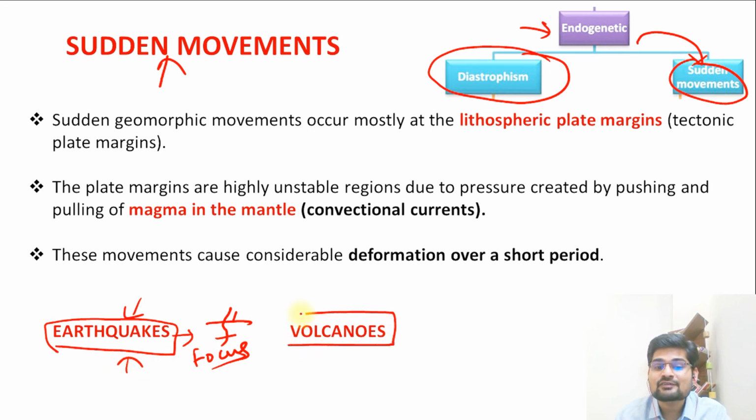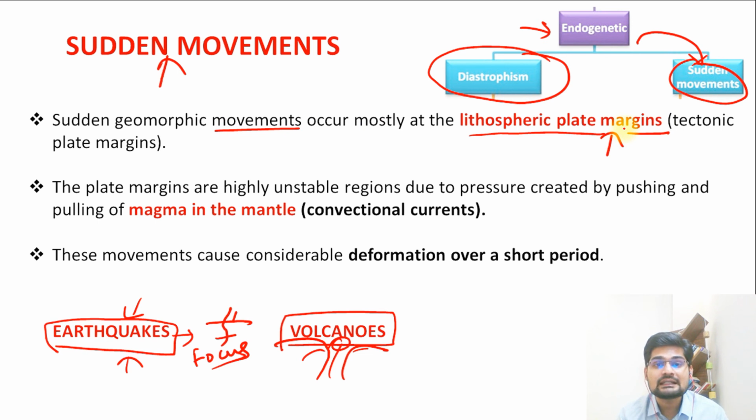The same happens in the case of volcanoes. The lava from within comes to the surface of the Earth through a vent. This is what happens in volcanism. Sudden geomorphic movements occur mostly at lithospheric plate margins. Remember, the plate tectonic concept comes into play again: plate margins are those places where these movements are pronounced. We have already studied the concept, and in detail we are also going to learn about volcanism in the lectures to come. Remember, they are part of the endogenetic process, the diastrophic or sudden movement forces that we study.